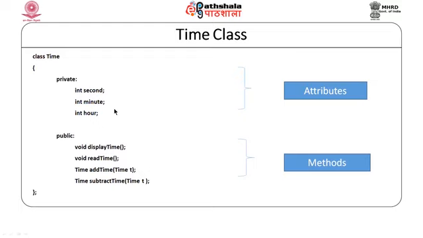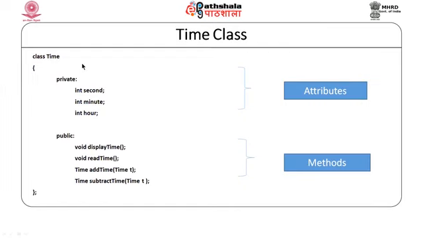But in C++, in a class, we can define both things: the data aspect of it, which says that the variable of class time can hold this kind of value. Apart from this, we can also define what are the valid operations that can be performed on this data type. So, in that way, in C++, we are able to define the data type in a more complete fashion.